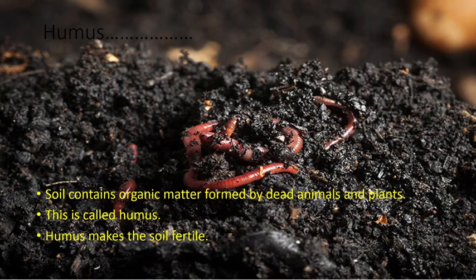Soil contains some organic matter. This is called humus. Humus makes the soil fertile. First we already studied the definition of weathering. The next one is what is humus? Soil contains organic matter formed by dead animals and plants. This is called humus. This humus makes the soil fertile.